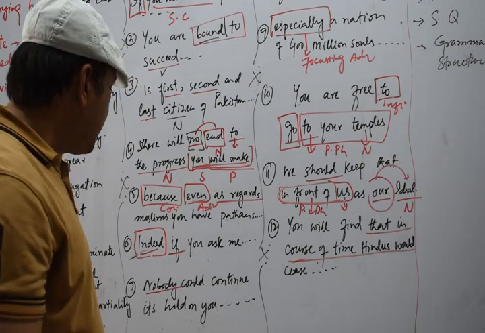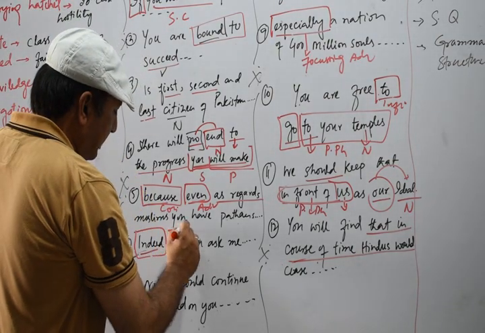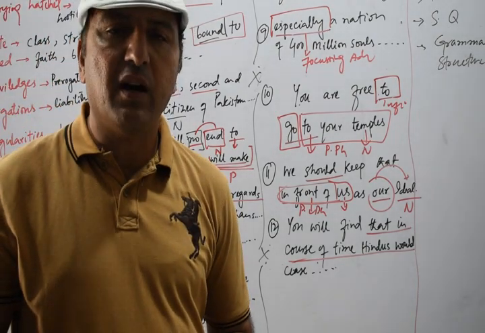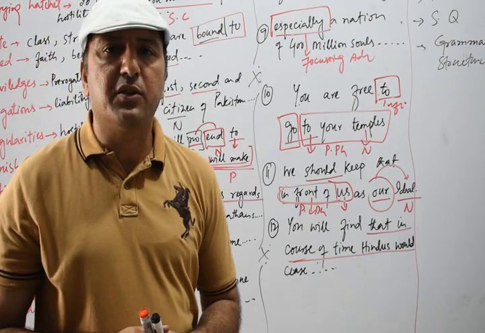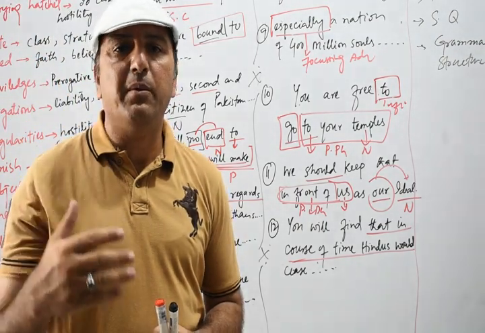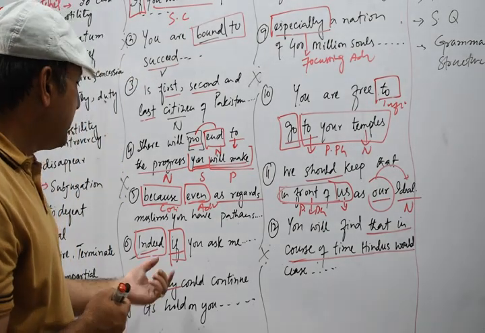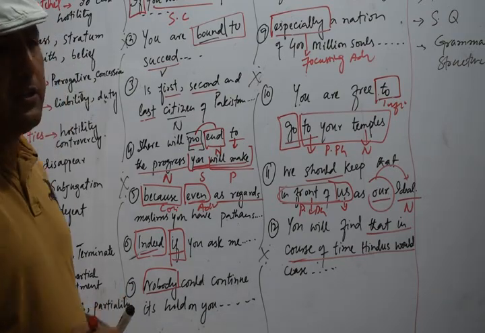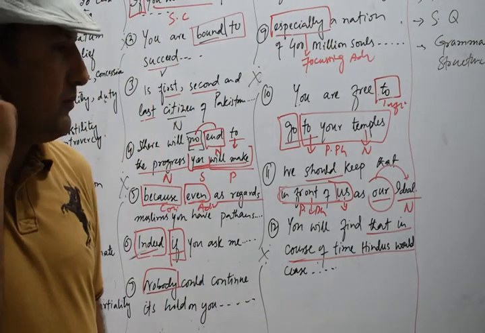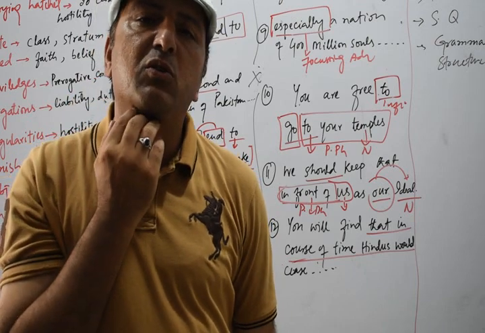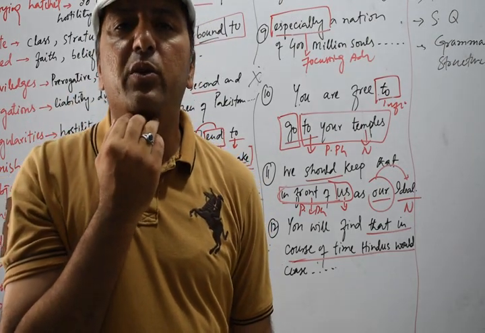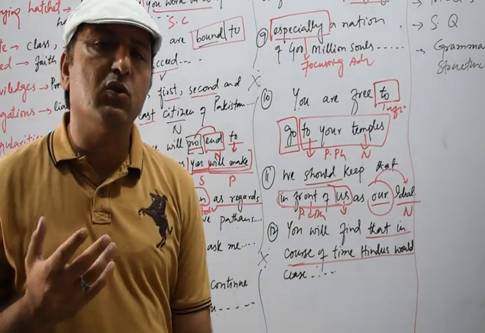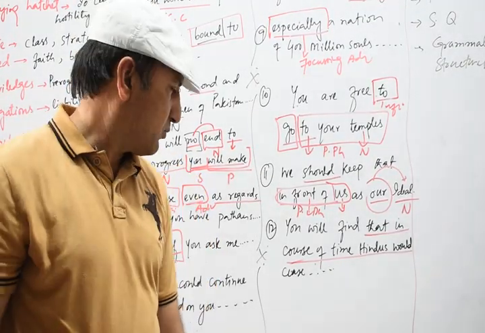Once again we have if. As I told you earlier, if is a subordinate conjunction. It mostly describes a condition. So if is working as a subordinate conjunction. Then we have nobody. Nobody is working as a negative subject over here, but nobody in itself is an indefinite pronoun. Nobody helps the poor. So nobody is an indefinite pronoun.